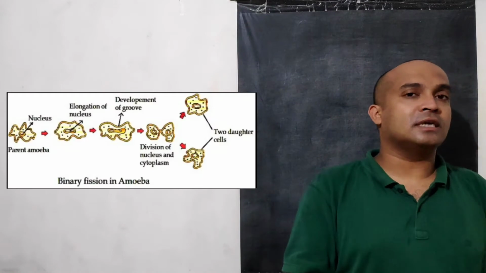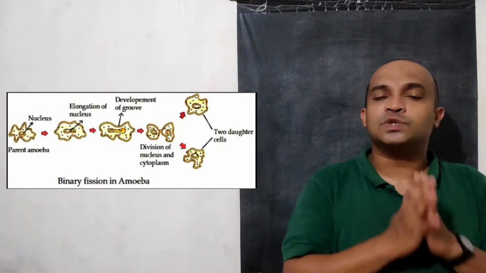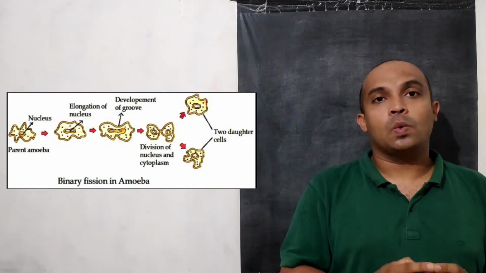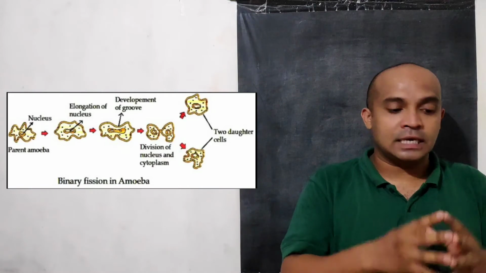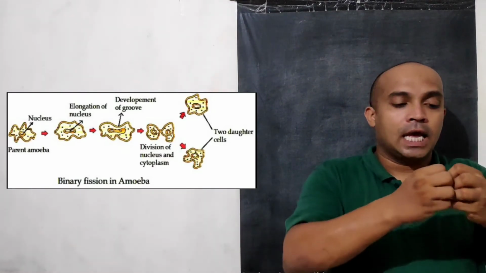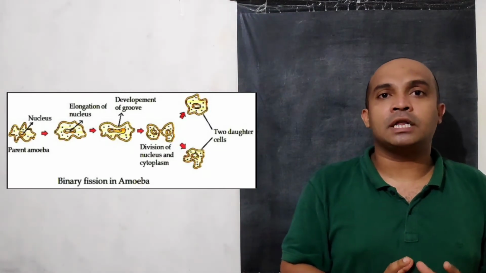Understood? So we are talking about those organisms which don't have organs in their body. Let's talk first about unicellular organisms, and in unicellular organisms the most common type of division is fission. Understood? Let's say amoeba. Amoeba has an irregular shape. So what is occurring in this amoeba? Binary fission is occurring in this amoeba, and this binary fission is very similar to cell division, wherein first a copy of DNA is prepared, and then the nucleus will start to divide, and to each nucleus the same amount of genetic material is distributed.